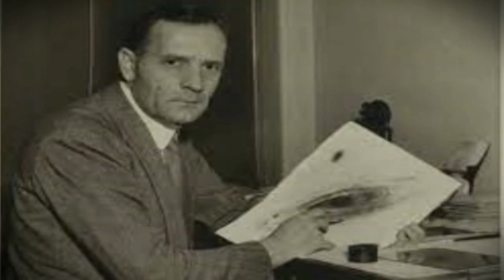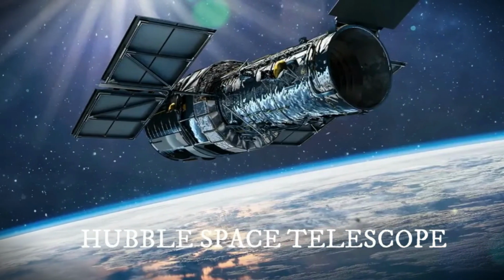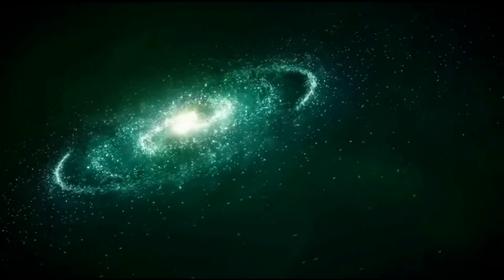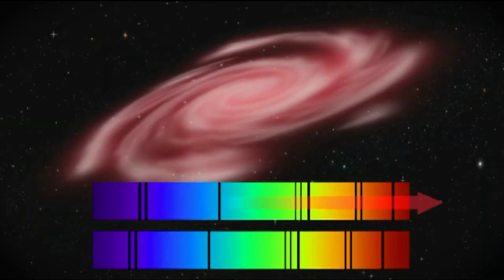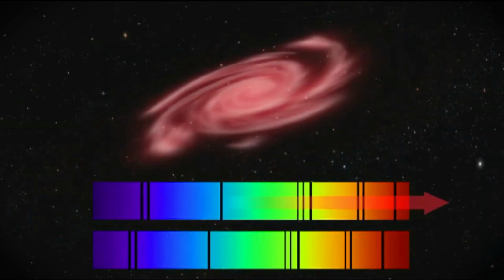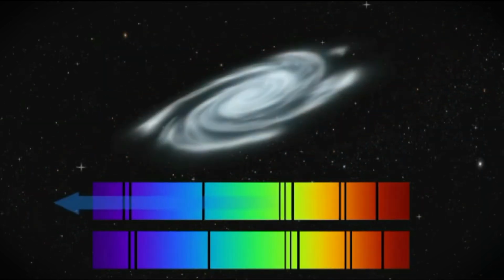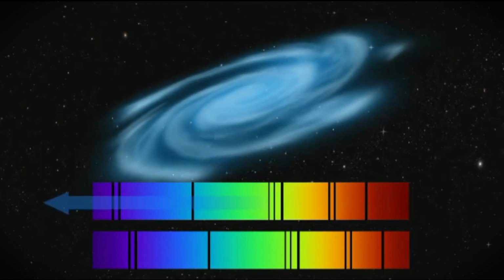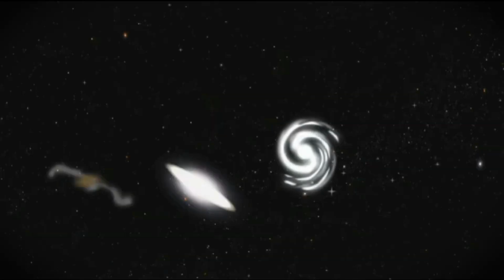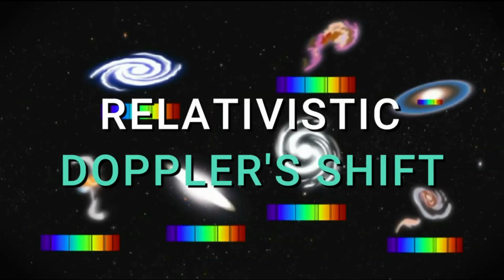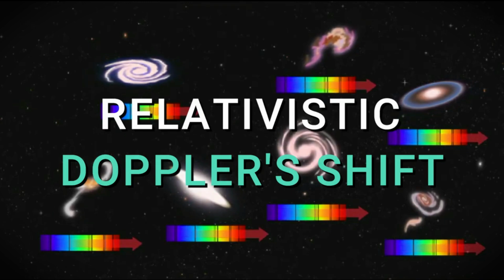In 1929, Edwin Hubble, after whom the Hubble telescope is named, used the most powerful telescope of his time to look at distant galaxies. He discovered that their light was redshifted. Redshift means that if a distant galaxy is moving away from us, its light stretches to longer wavelengths, appearing redder. Conversely, if it were moving toward us, it would be blue-shifted, shorter wavelengths. This shift is called the relativistic Doppler shift and comes straight from Einstein's theory of special relativity.